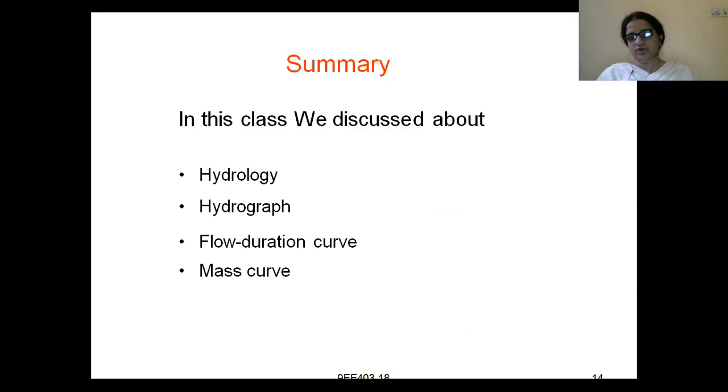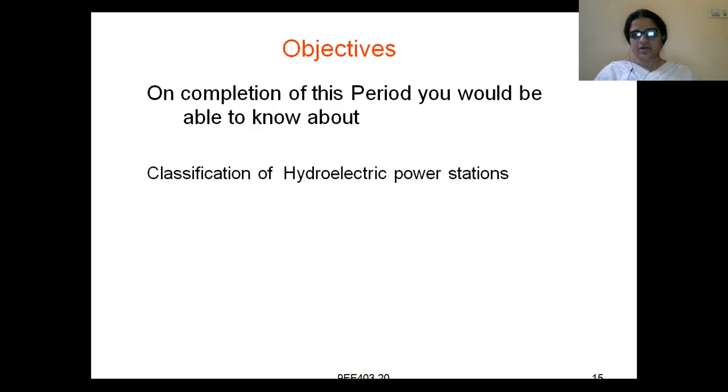You can plot hydrographs for a few hours, or for some days, or for weeks, or per year. You have different names and different definitions for plotting hydrographs. You have various classifications under hydrograph, and based on different plottings, you call them by different names. You have the flow duration curve, you have the mass curve.